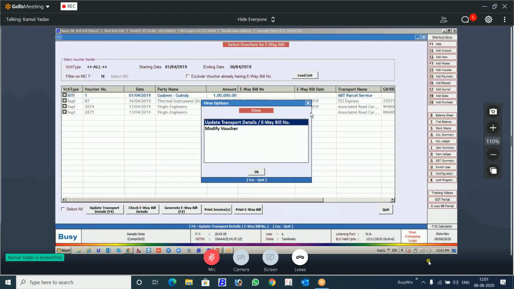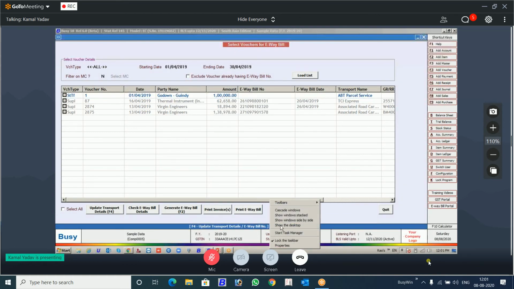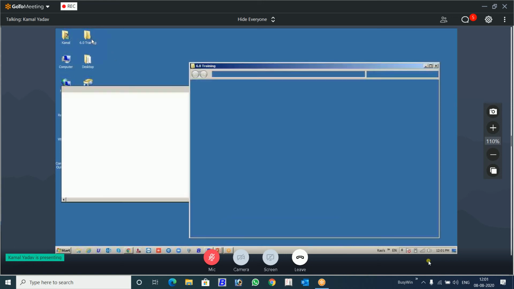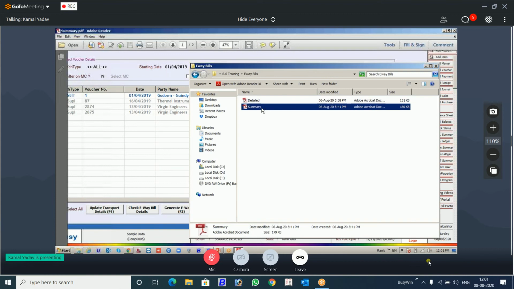Okay, there is some temporary server issue it seems, but nothing to worry. I have this format with me. I'll show you. You can compare it easily.